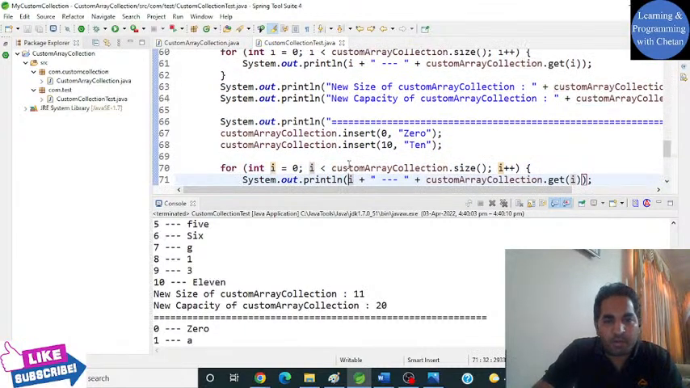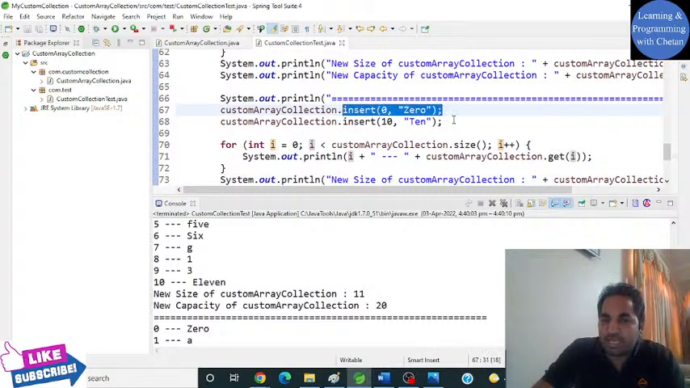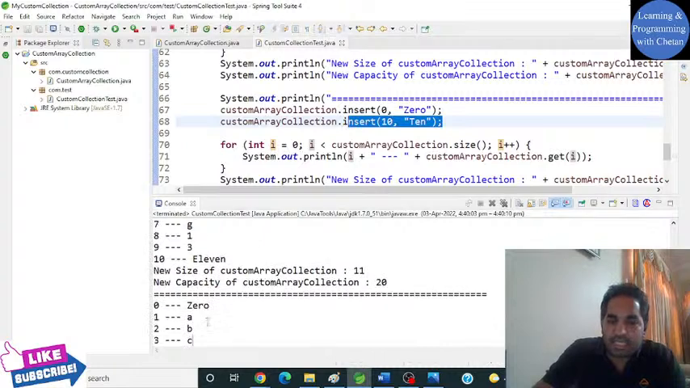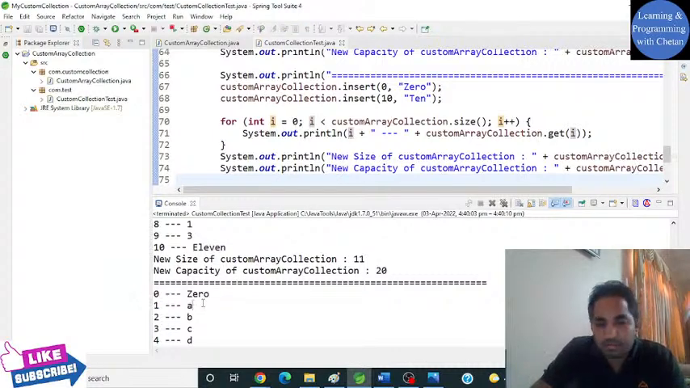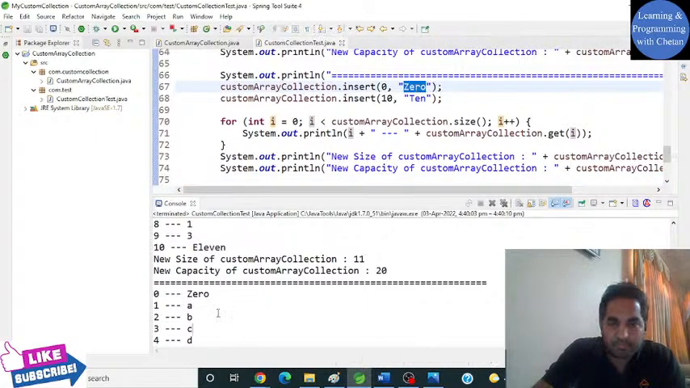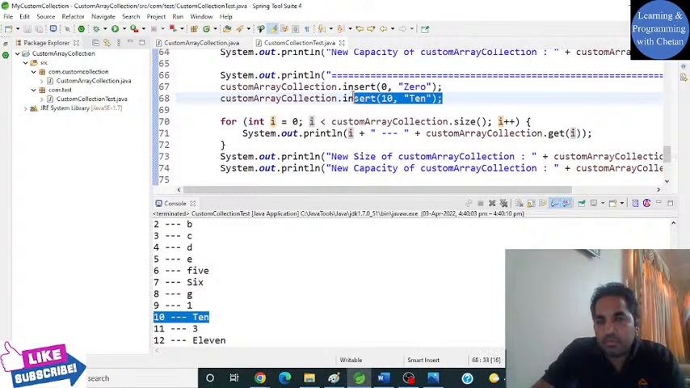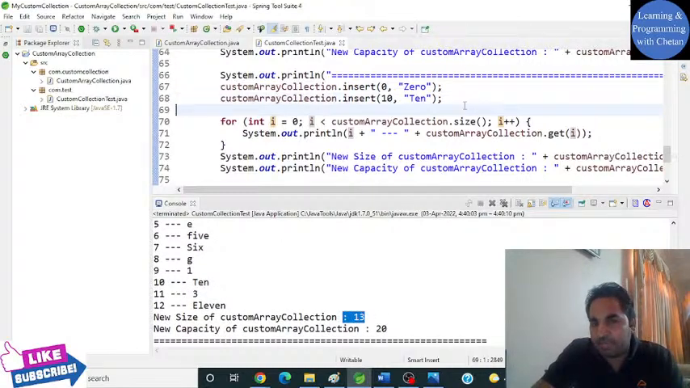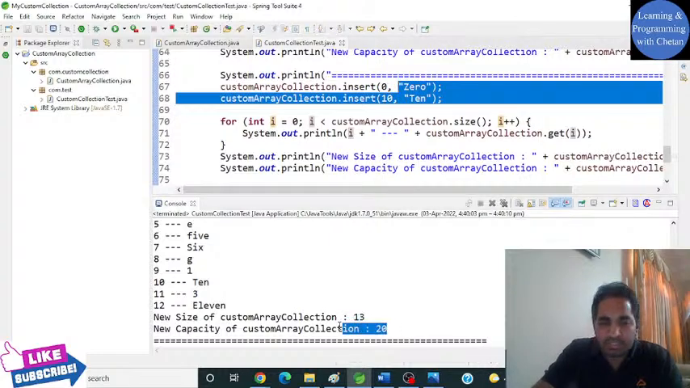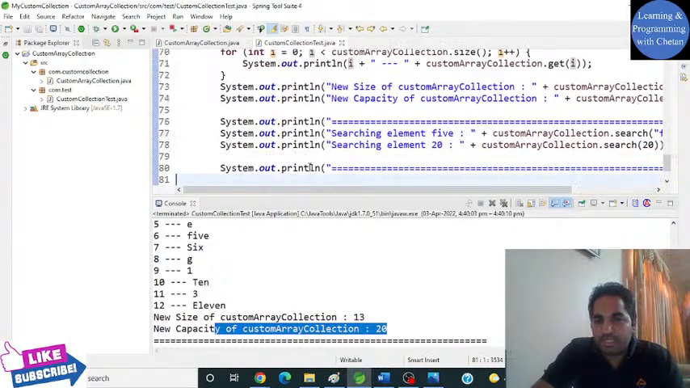Now let us perform two more operations and try to insert two more elements inside our collection, at the 0th index and at the 10th index. At the 0th index, when I inserted and printed the values, you can see that this is our first insert operation, which we performed at index value 0. We inserted the value 0, and then at the 10th index we inserted the value 10, and then the new size is 13, right? We have inserted two more elements, and the total capacity of our collection is 20. I hope till this point is clear to you guys.